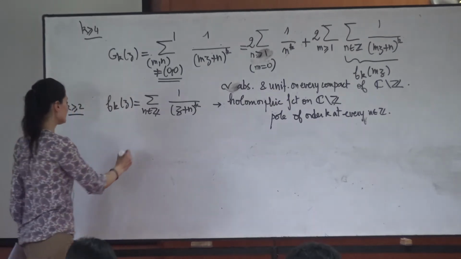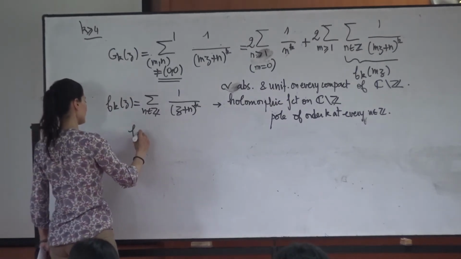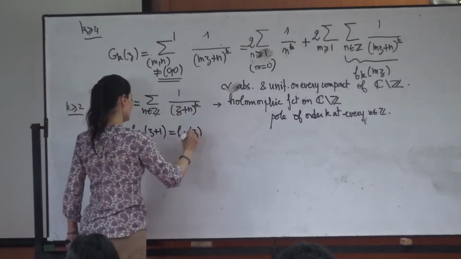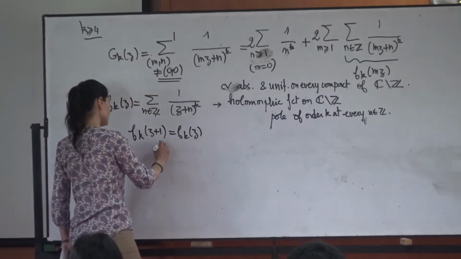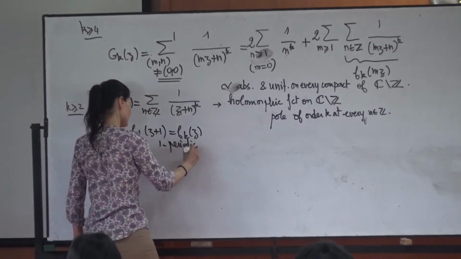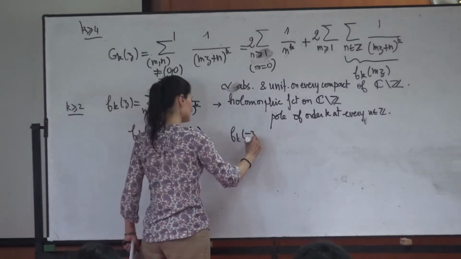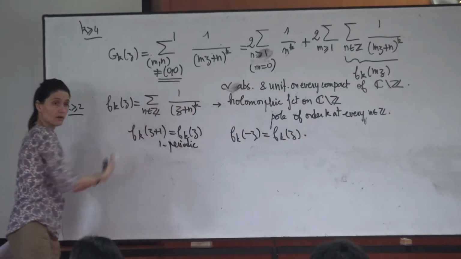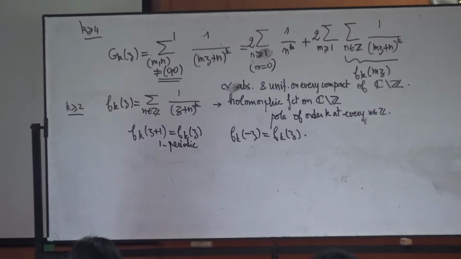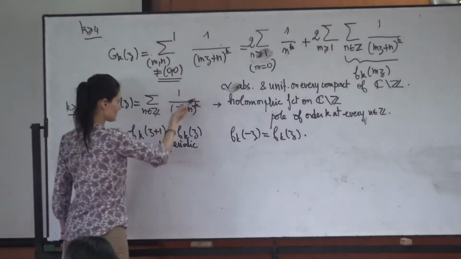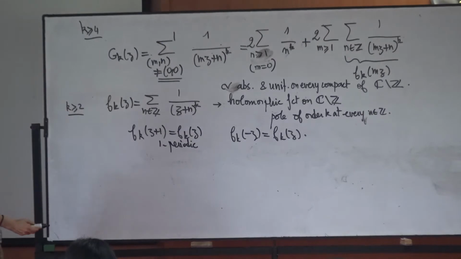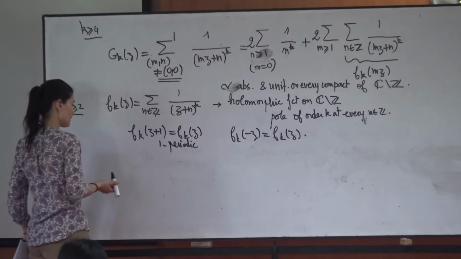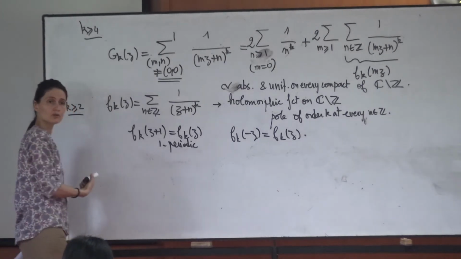Also, you can see easily from the definition that f_k of z plus 1 is equal to f_k of z. That is to say, it is a one periodic function. And you can also see that f_k of minus z is equal to f_k of z. This is just looking at the sum. You sum over all integers, also relative integers, so you have those two formulas. And since it's periodic, you can say that there is a Q expansion like we saw for the modular form.